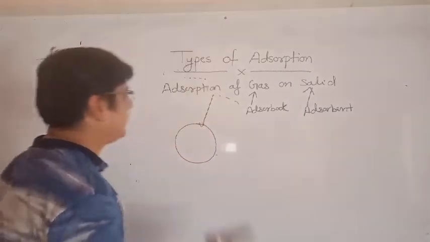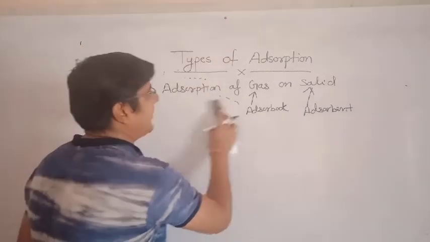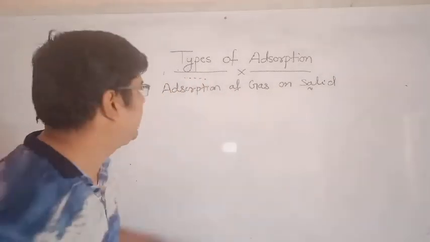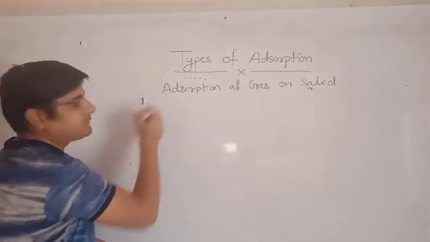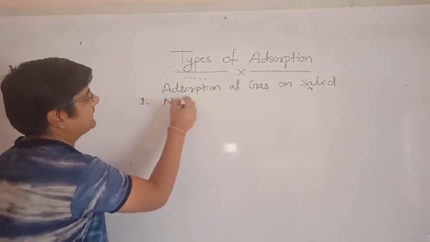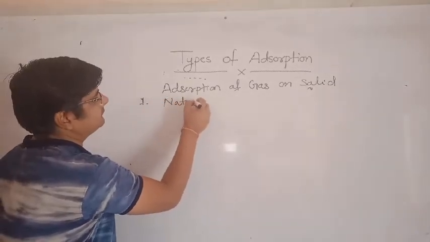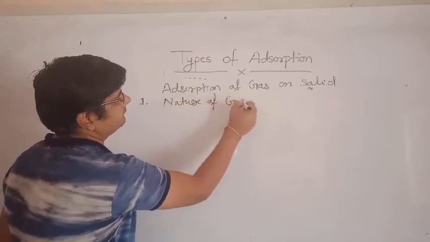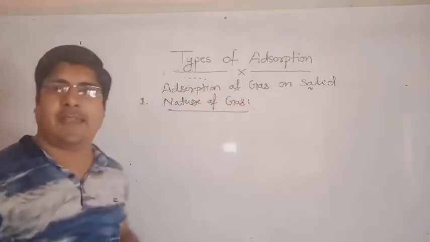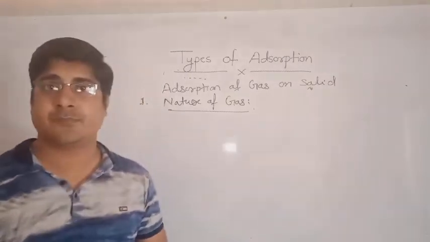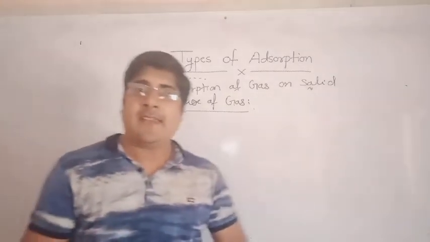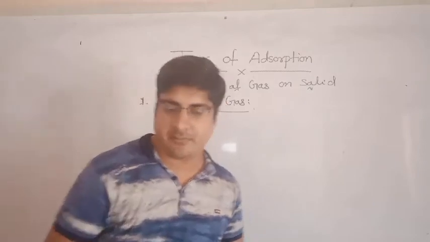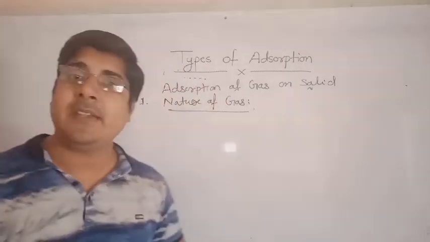But when any gas adsorbs on the surface of a solid, some factors may affect it. And we will discuss what factors affect the adsorption of gas on solid. First factor is nature of gas. The gases which have high critical temperature.